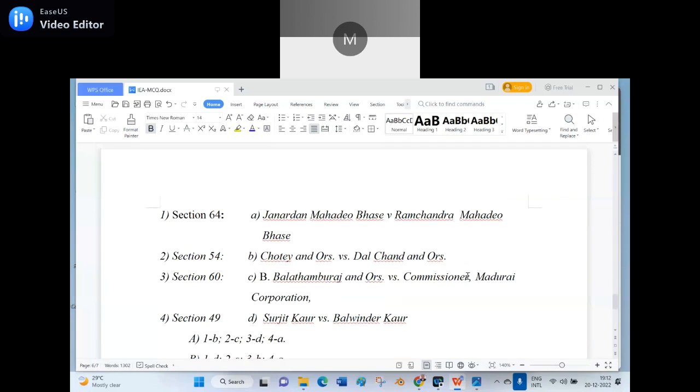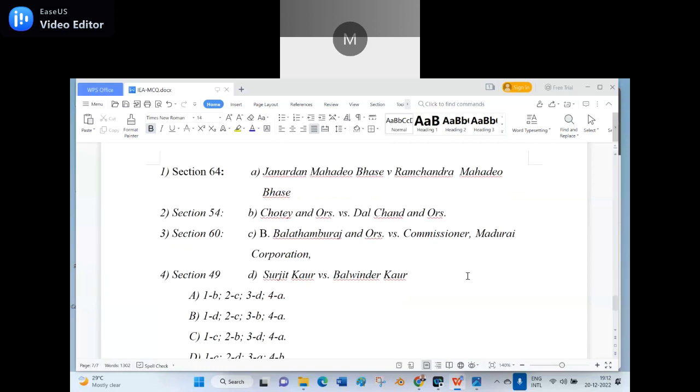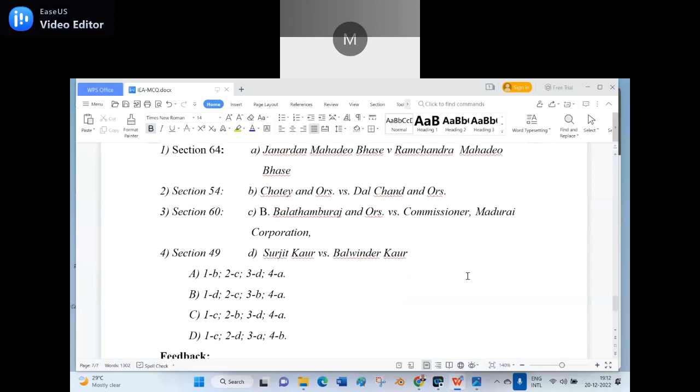Options are: A. 1B, 2C, 3D, 4A. B. 1D, 2C, 3B, 4A. C. 1C, 2B, 3D, 4A. D. 1C, 2D, 3A, 4B. Shoot. Option D, 1C, 2D, 3A, 4B. If I say the answer is right, give me your trade secret.